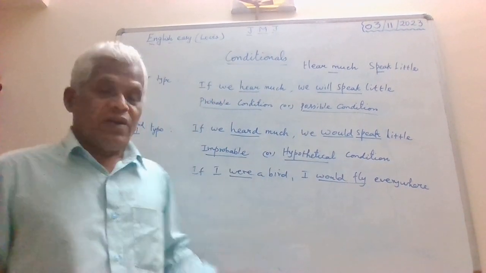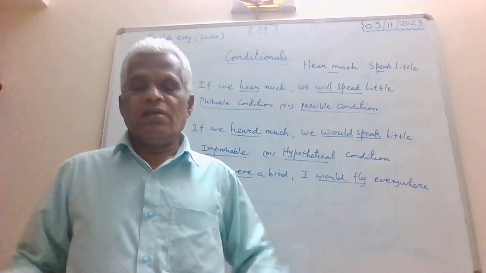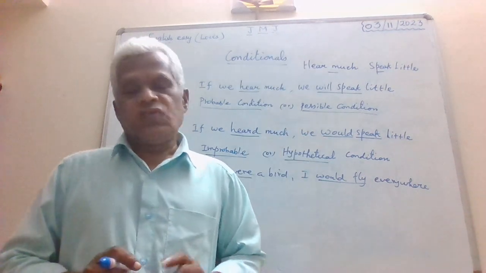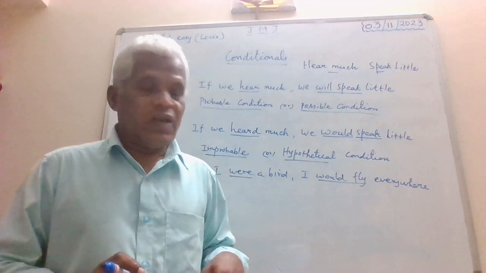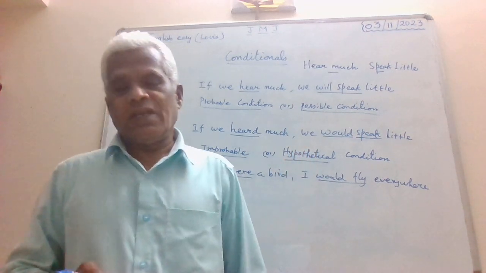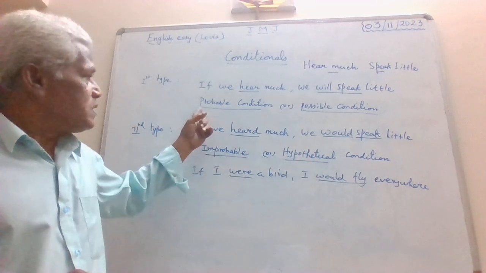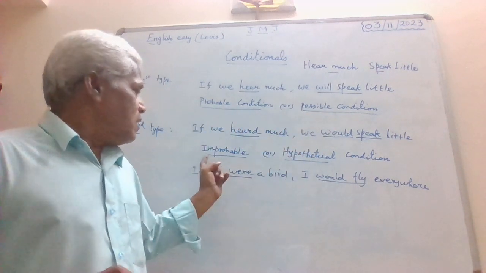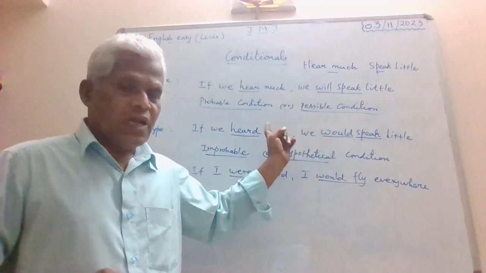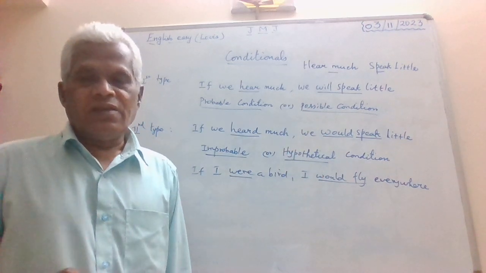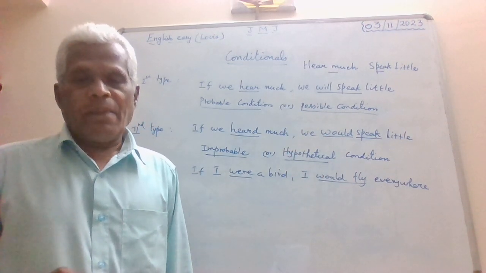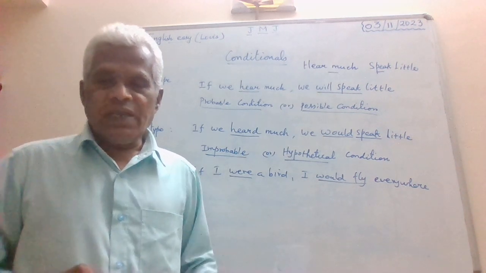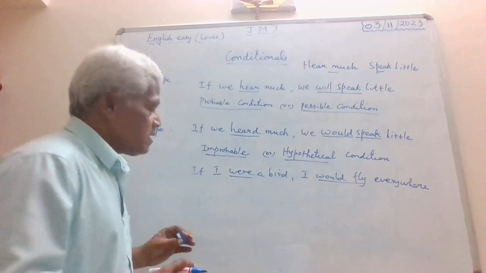Same thing you can say, if I were a spider, I would go and fly everywhere and build my web everywhere. So many examples we can give. Alright? So that is the second type. So first type is known as probable condition. The second type is known as improbable or hypothetical condition. Second type.